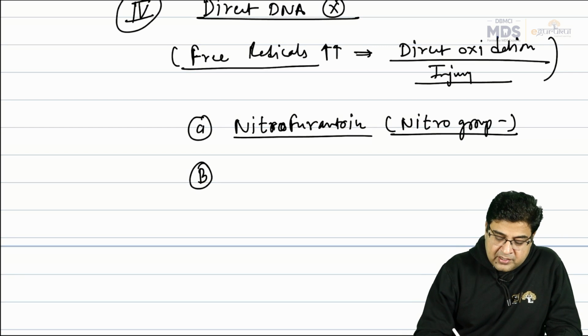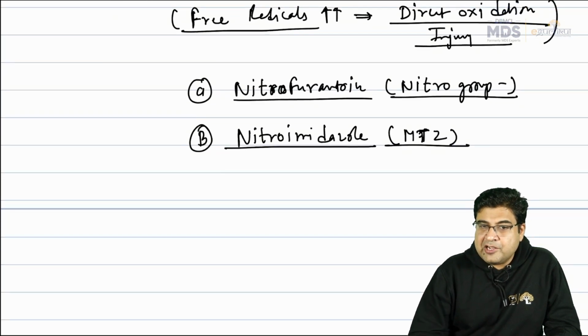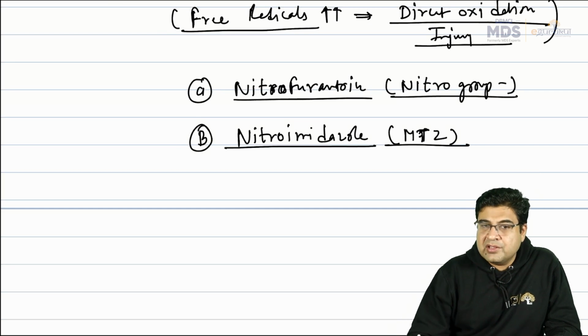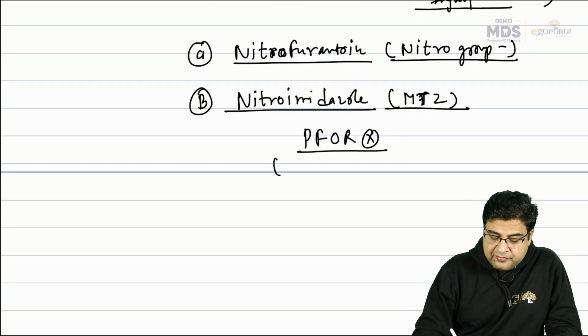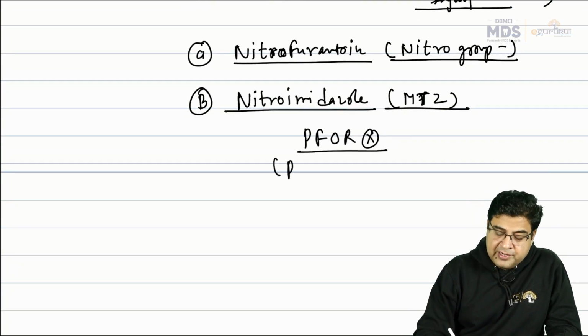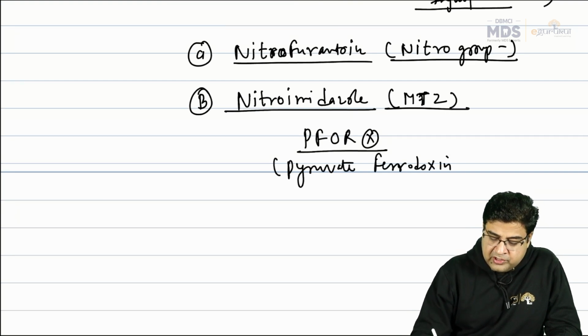We have a second example, a medicine group we call nitroimidazoles. One example of this group is metronidazole. So we have medicines like metronidazole, ornidazole, secnidazole, all these medicines are there. Now these medicines are inhibitors of an enzyme, we call it the PFOR enzyme. The full form of this enzyme is pyruvate ferredoxin oxidoreductase enzyme.